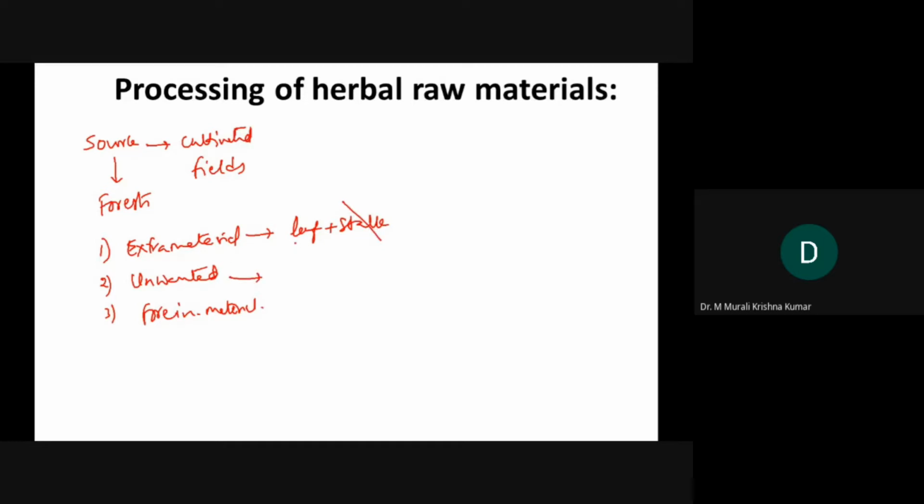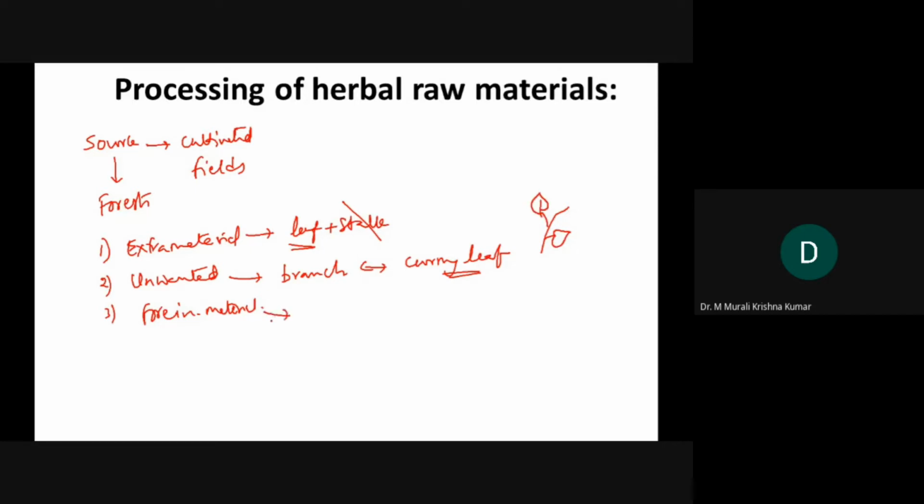Unwanted means you are looking for leaf, but they collect the branch. The best example is curry leaf. What will the seller sell you? If you go to Raitu Bazaar or the vegetable market, you will get the entire branch, and that has to be cleaned.